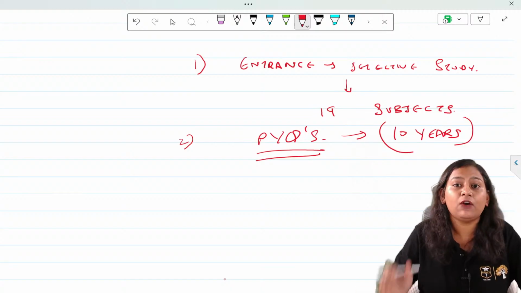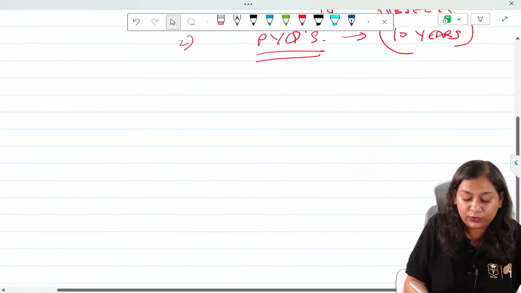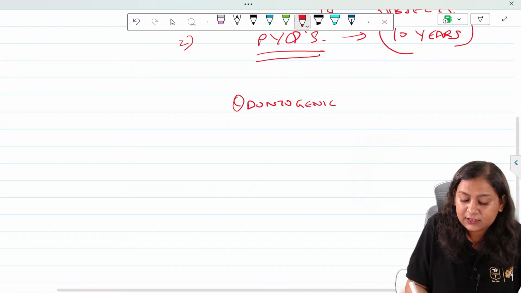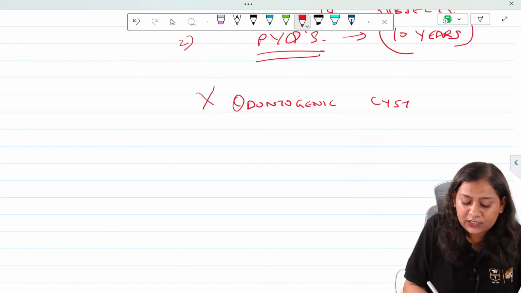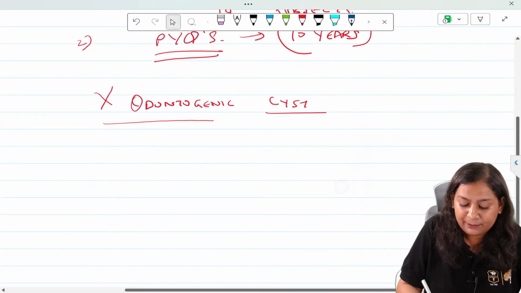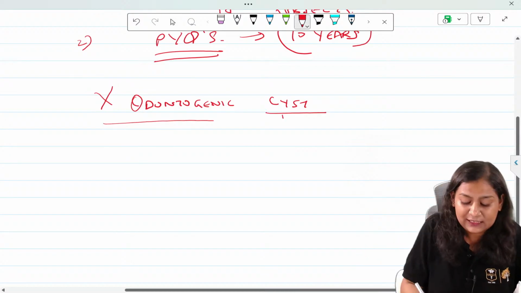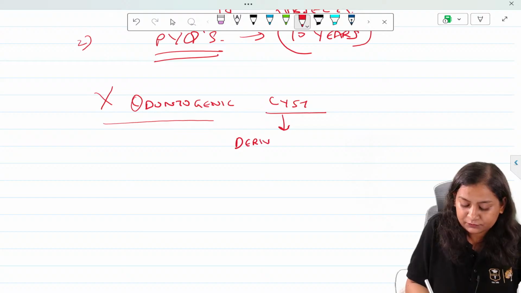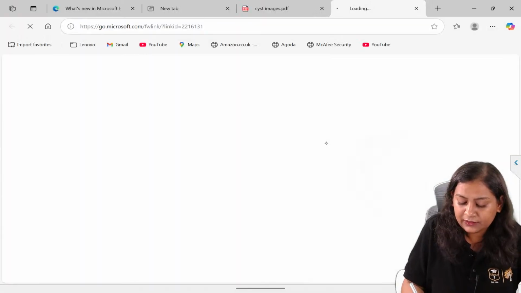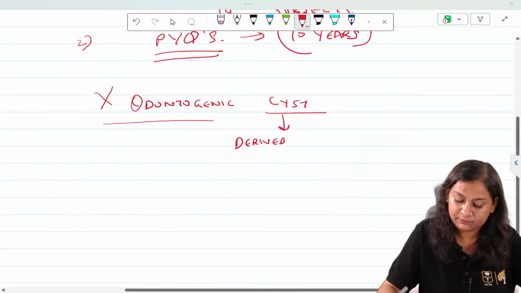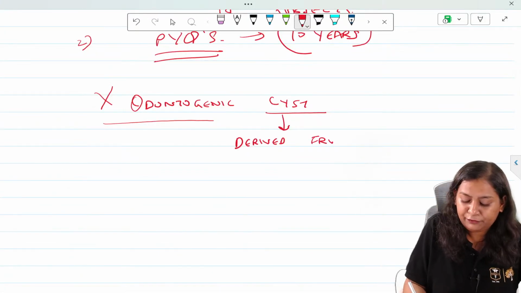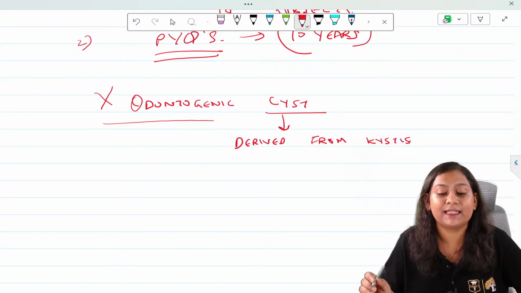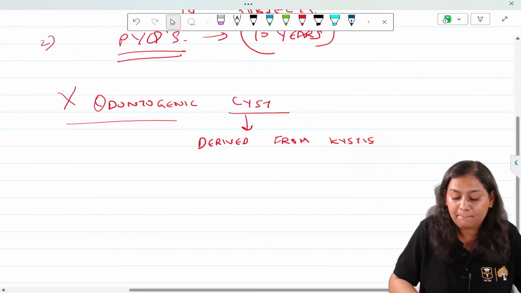Now coming to the odontogenic cyst, which is our today's topic. Now remove this odontogenic word. First of all, tell me what is a cyst. This cyst is basically derived from cystis, which means a sac or bladder like.